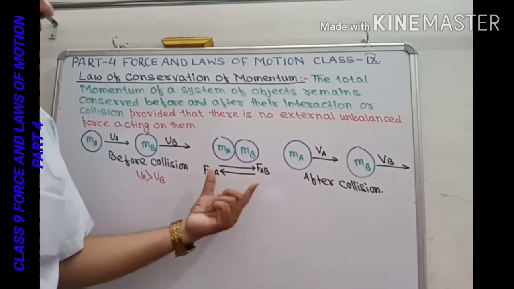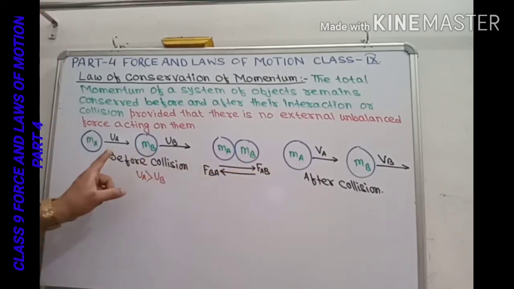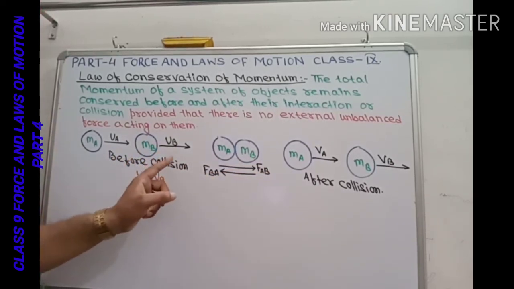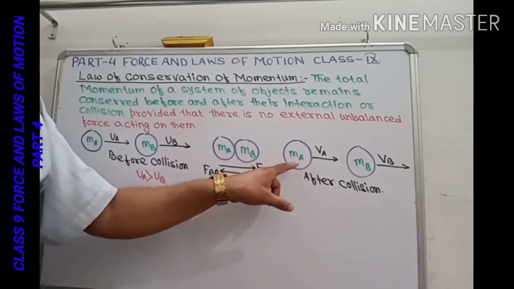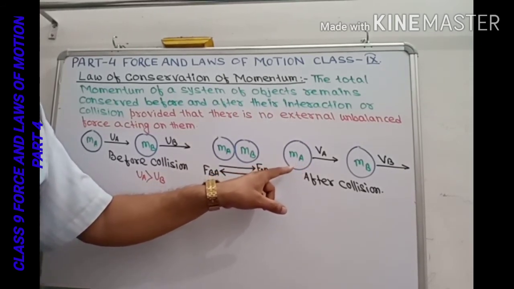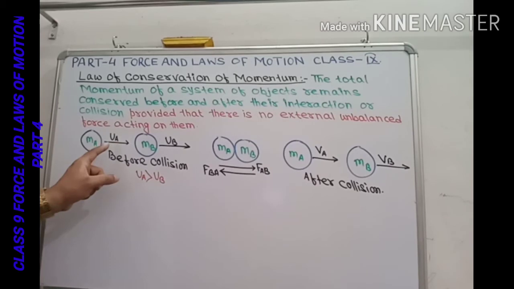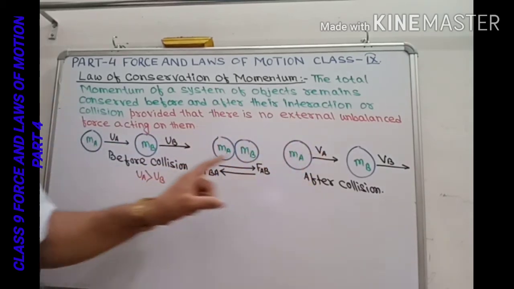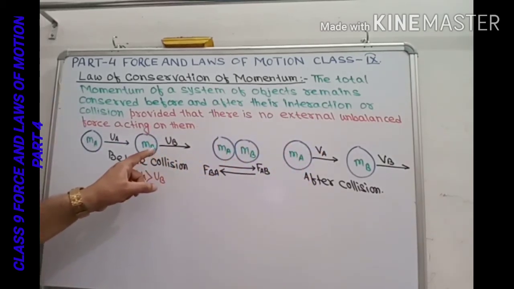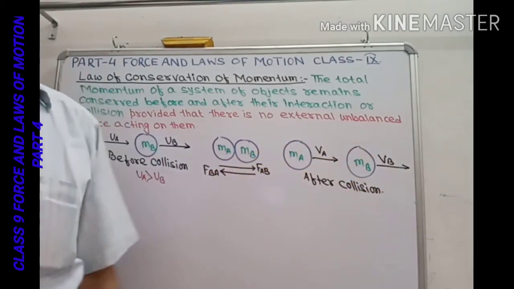After the collision, the velocities of both the objects change. The object MA has changed its velocity from UA to VA, and the velocity of object B changes from UB to VB.